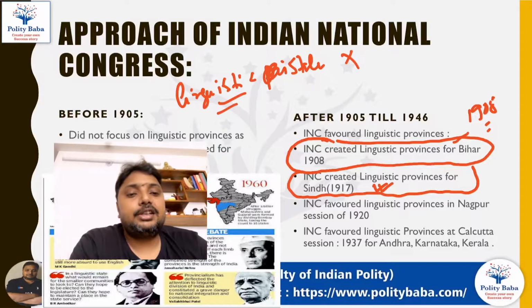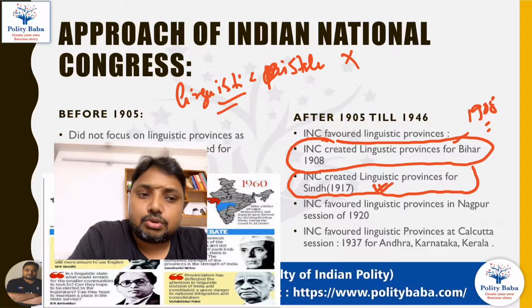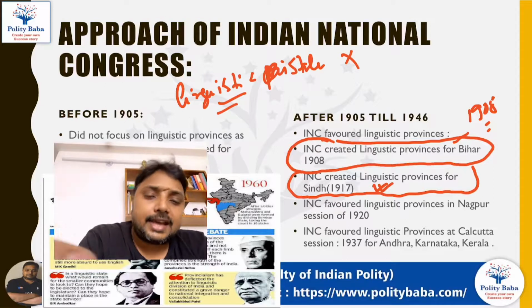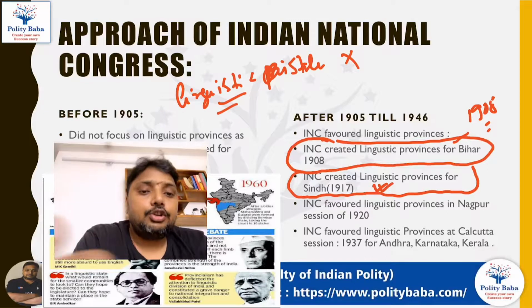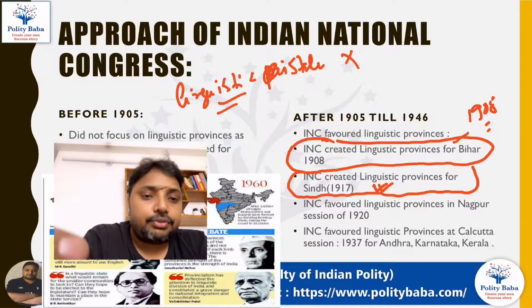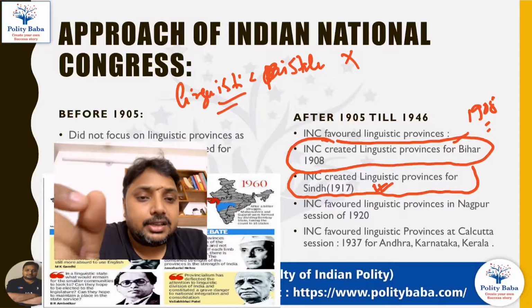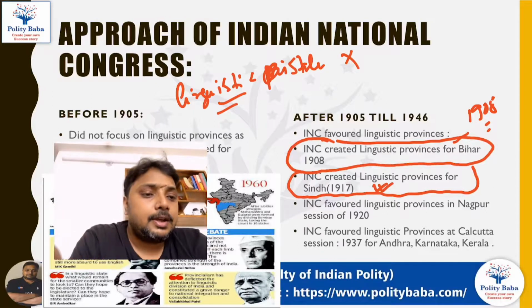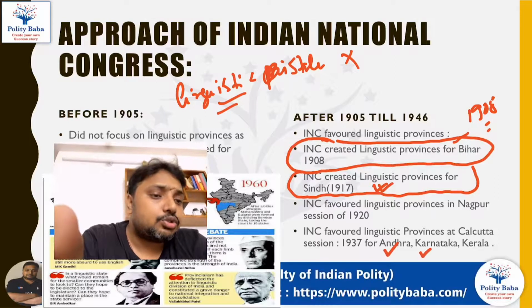Then in the 1920 Nagpur session also, Congress pressurized the British government that it should form new provinces on the basis of the language. And to further this cause, in 1937 at the Calcutta session, Congress pressurized the Britishers and demanded that three states should be created.